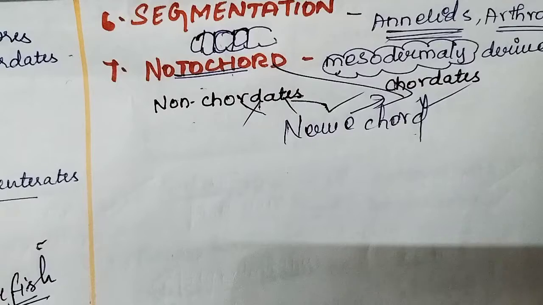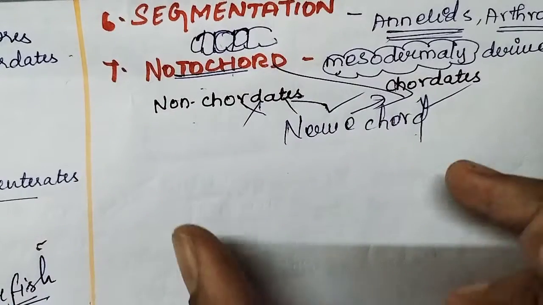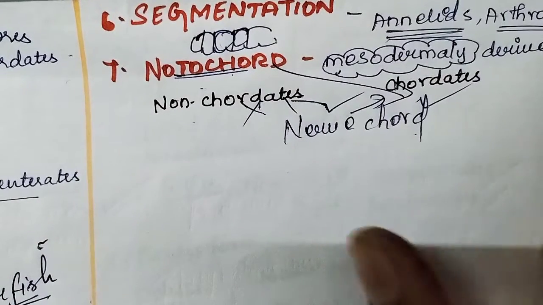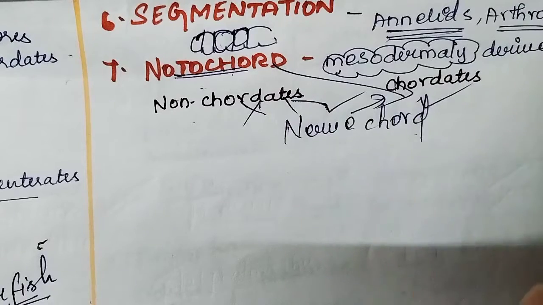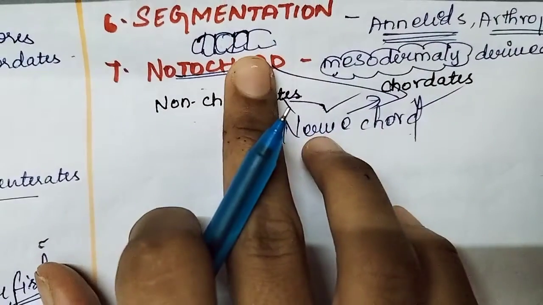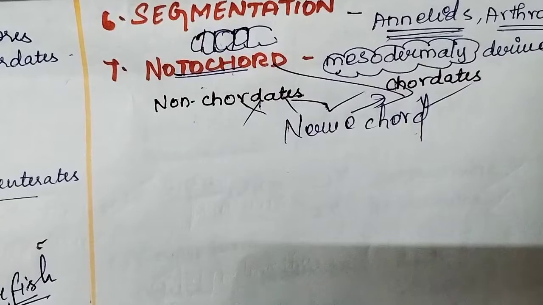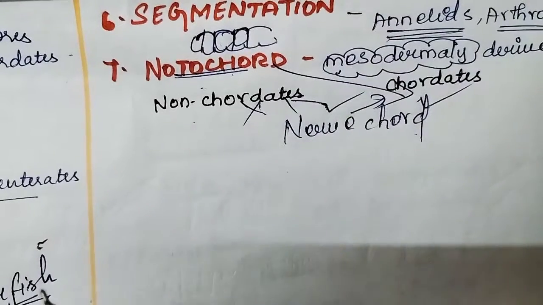So you should not confuse notochord and nerve cord. Nerve cord is just a cell, the impulse transferring cell. Notochord is a balancing and coordinating structure of these nerve cords, the aggregated structure of these nerve cords.